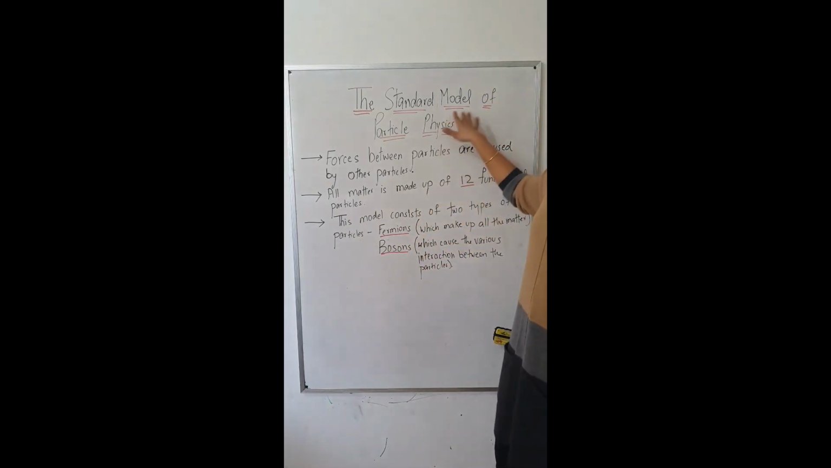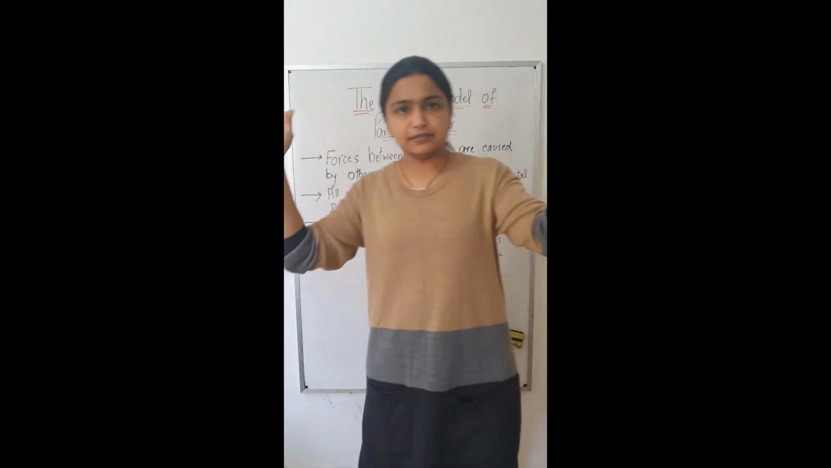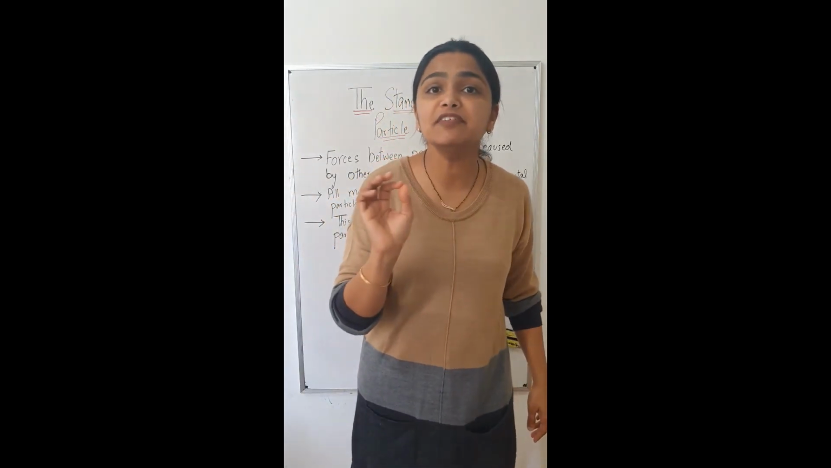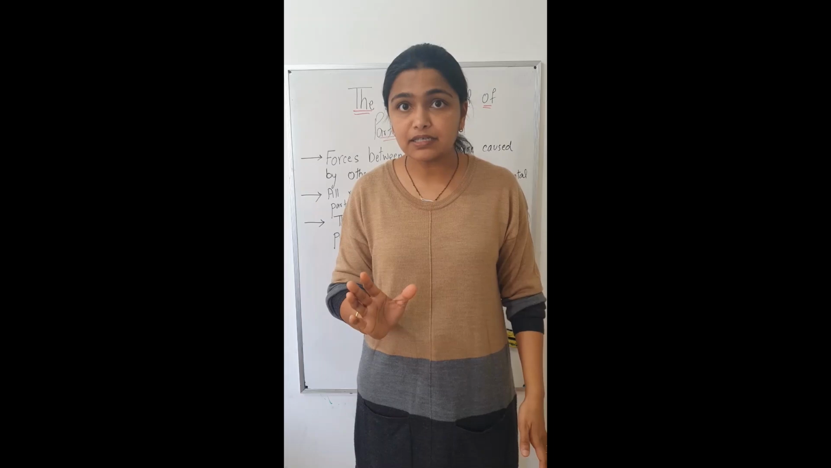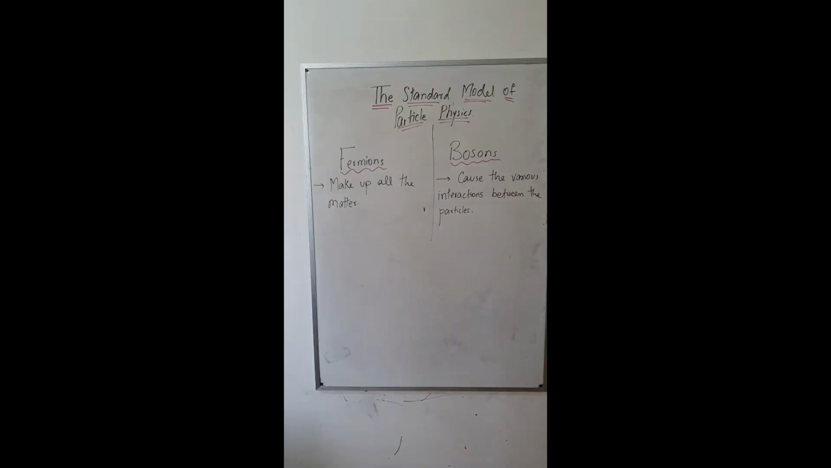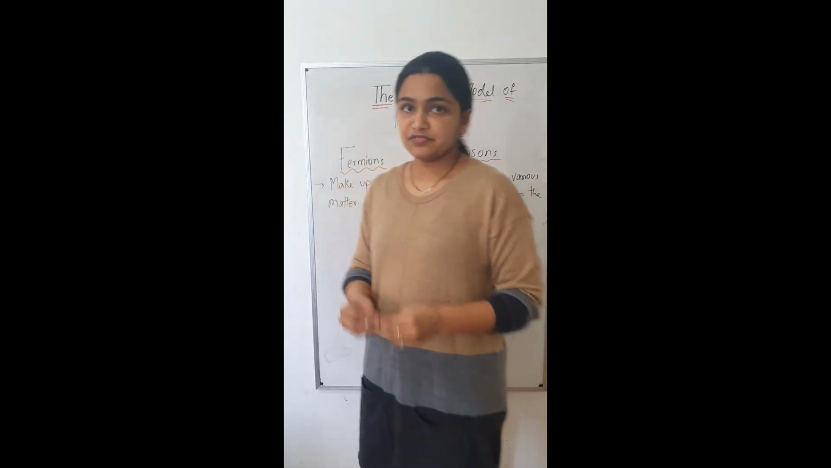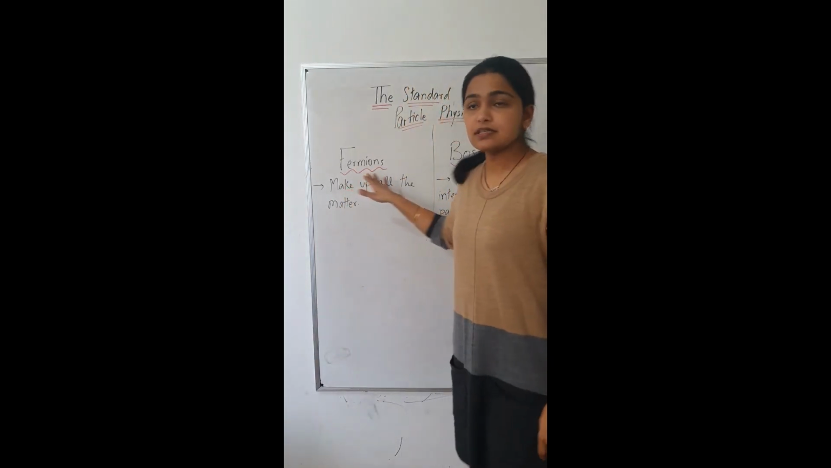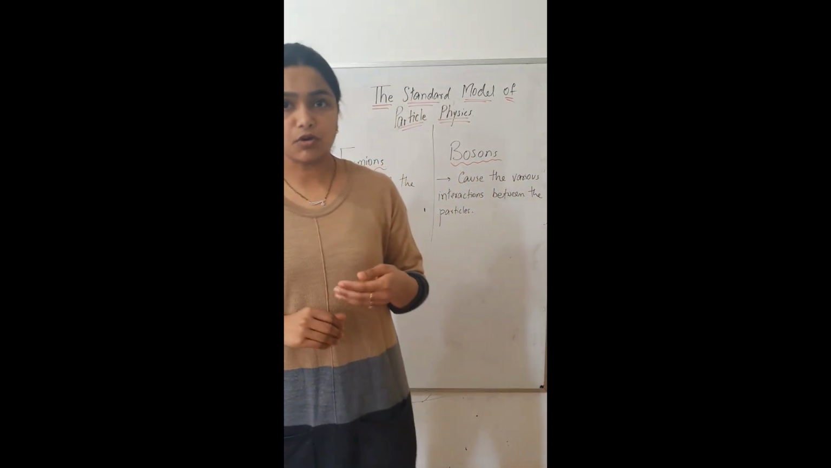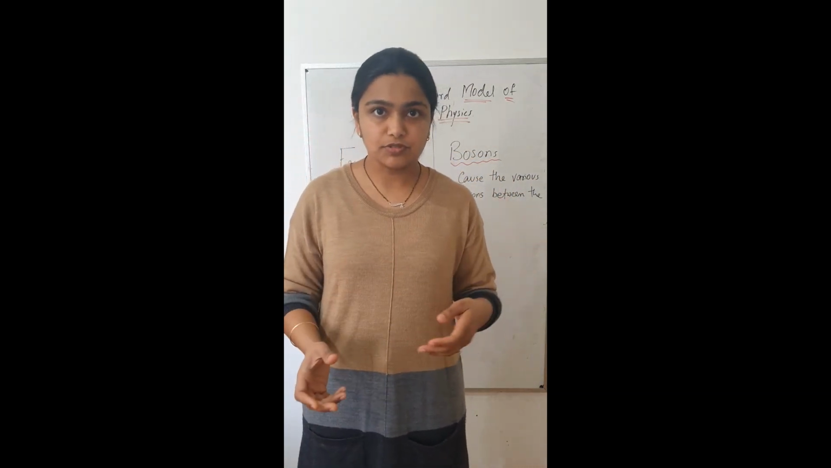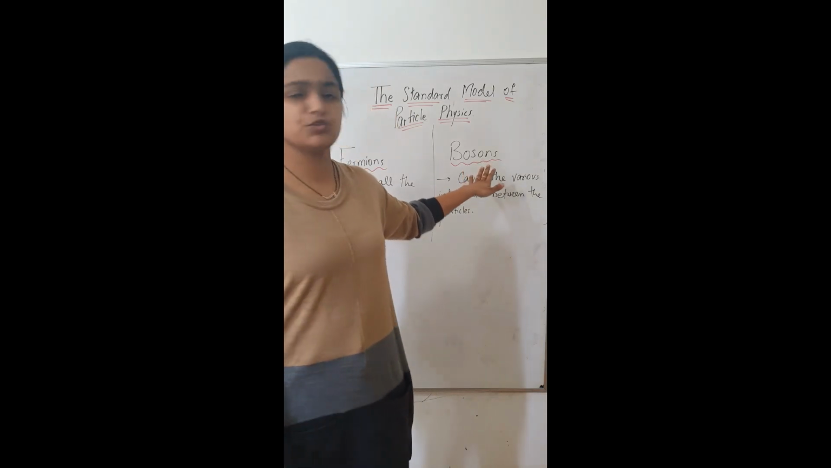Alright. Secondly, it says that all the matter is made up of 12 fundamental particles. What are these 12 fundamental particles? We will look into detail. The standard model of particle physics mainly talks about two types of particles, fermions and bosons. In some of the books, bosons are also known as gauge bosons. But for simplicity, let's stick to bosons.